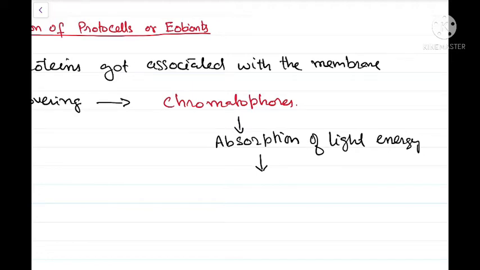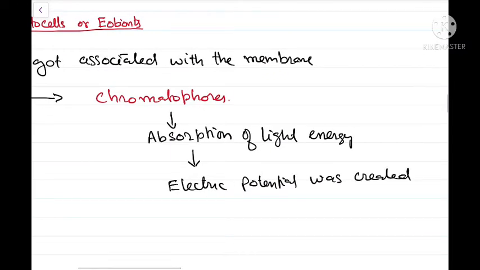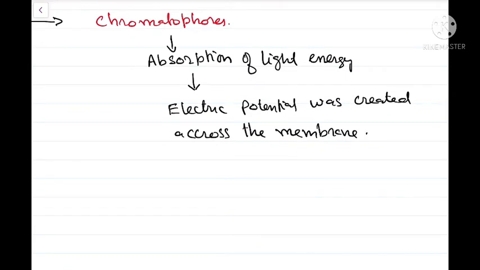Chromatophores could absorb light, and this absorption of light led to the development of an electric potential across the membrane. So an electric potential was created across the limiting lipid membrane because of the association of light harvesting proteins, chromatophores, in the lipid membrane.